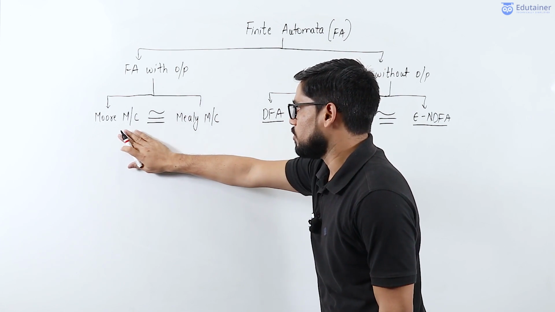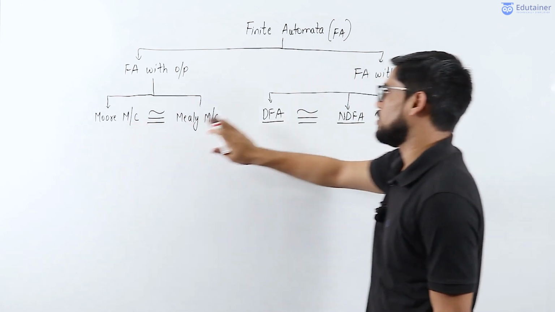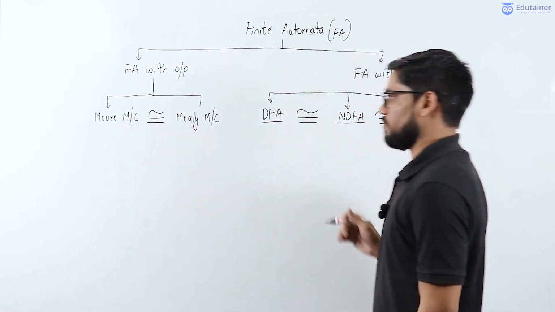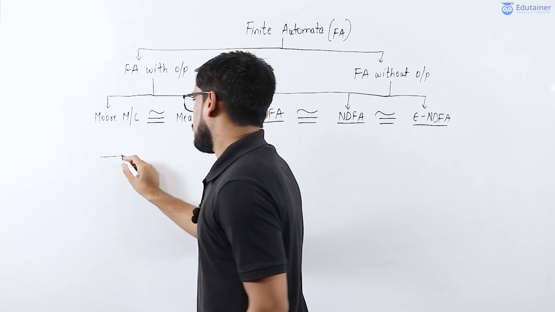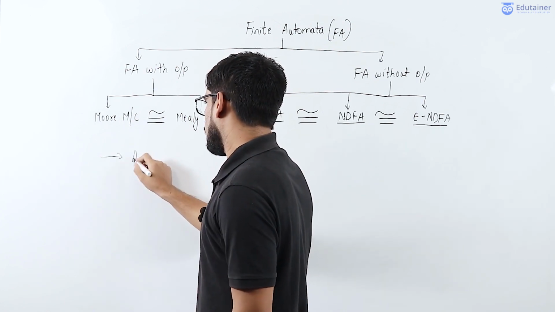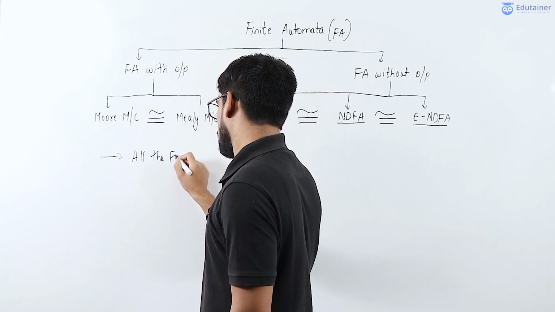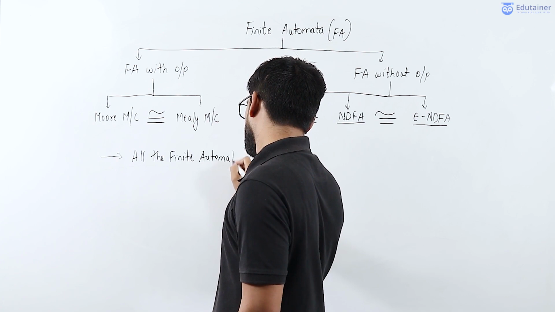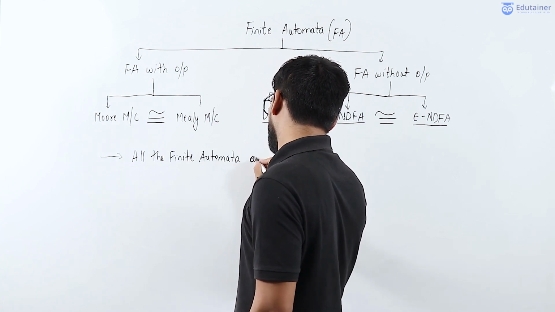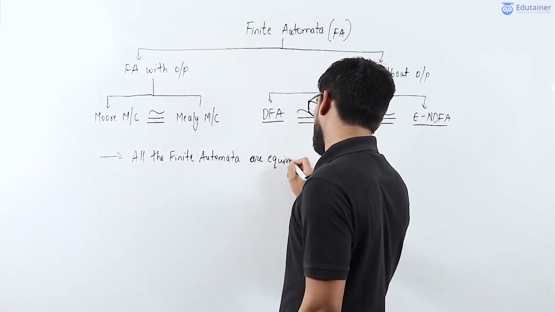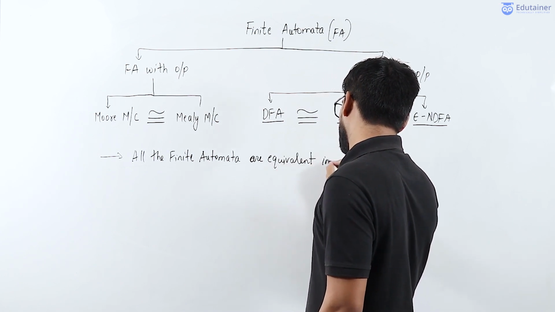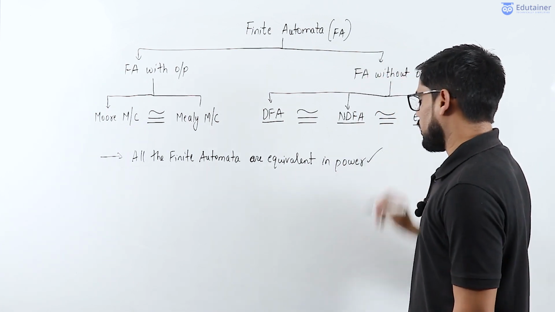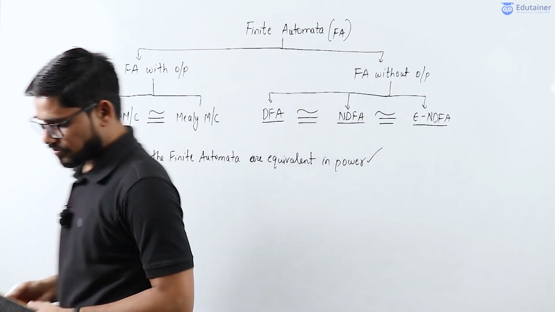Means all the machines, either it is Moore machine, Mealy machine, DFA and NFA, or epsilon NFA, all these are equivalent in power. So one important point you have to note down is all the finite automata are equivalent in power. Okay, this is very important. All the finite automata are equivalent in power.